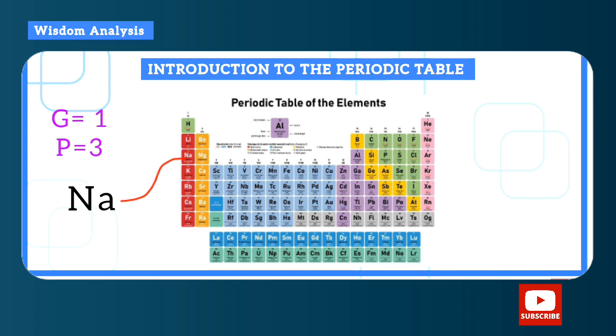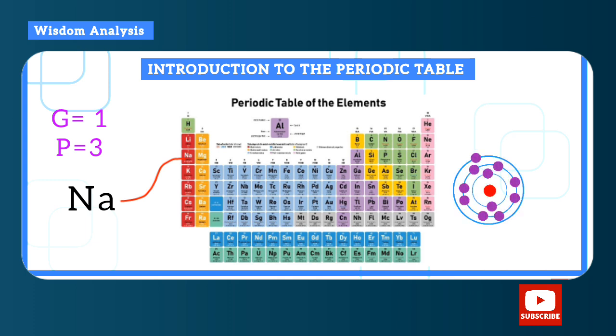You see, it falls in the first vertical column and the third horizontal row. So its group is 1 and the period is 3. So group number is the number of valence electrons, while period is the number of shells.